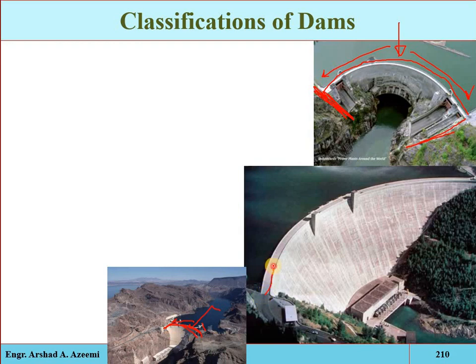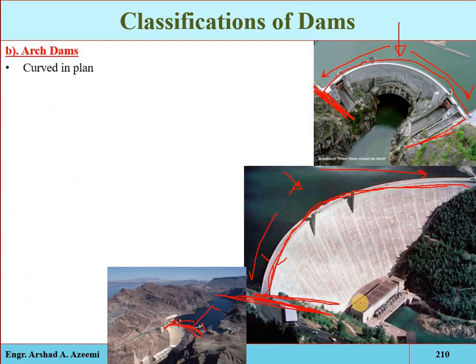Okay, this is called the crest, the top surface of the dam, and on both sides you can see the parapet walls. The transportation of the water thrust depends on the convexity, on the curvature of this structure. Remember, this will be recommended when the abutments are strong, when the sides are of strong rock. For example, when the foundation is weak and the sides are strong, we cannot construct a gravity dam, because in a gravity dam all forces act on the foundation. So if the foundation is weak, we have to construct a light structure, and the light structure is made by curving the structure in plane.